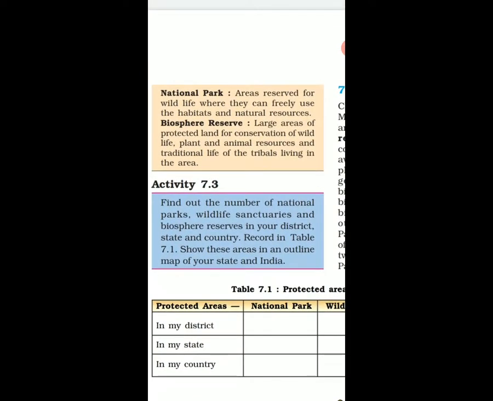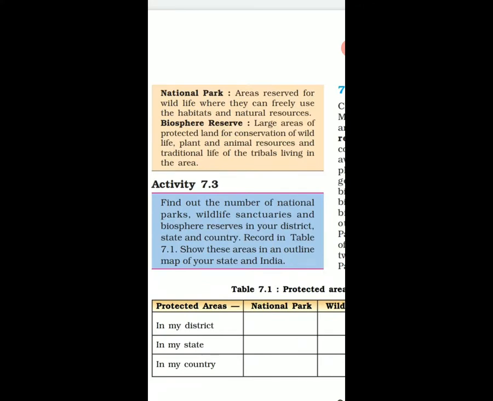The areas reserved for wildlife where they can freely use the habitats and natural resources. It is a national park. And what is a biosphere reserve? The large areas of protected land for conservation of wildlife and animal resources and traditional life of the tribals living in the area. This is called a biosphere reserve.